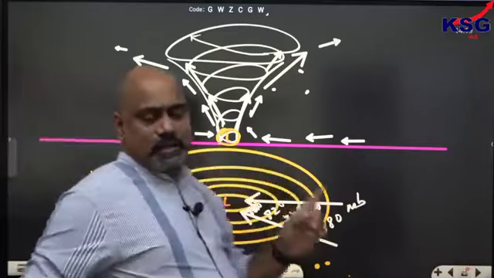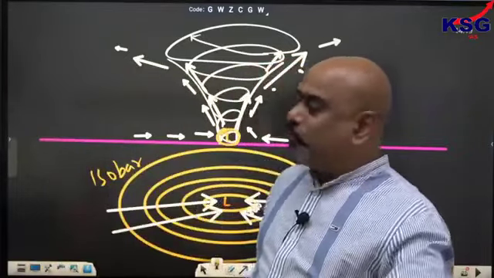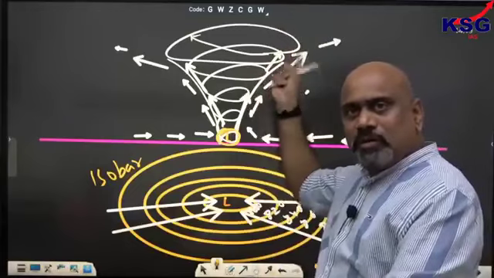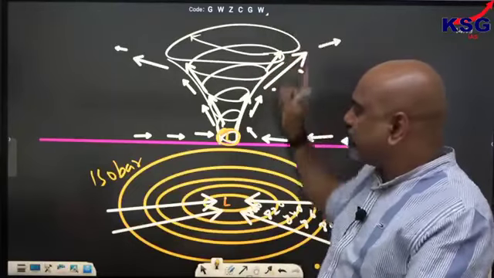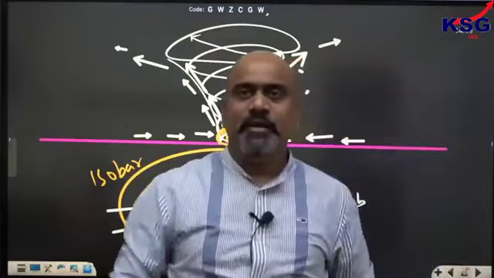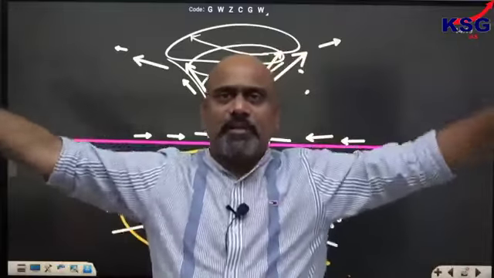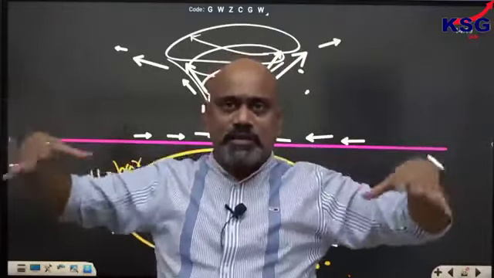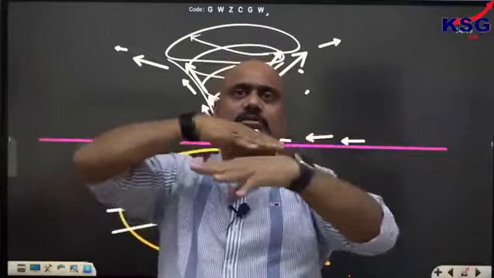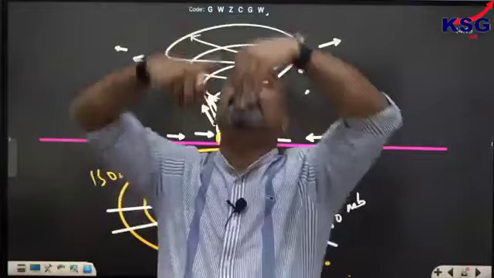The air is whirling, that's why it has this type of circular movement, and it is moving up. Circular movement with vertical rise in the air parcel. Imagine I am here in the low pressure condition. All air from the nearby surrounding area is converging here, and because of Coriolis force, twisting of the air takes place. That's why it whirls and moves upward.